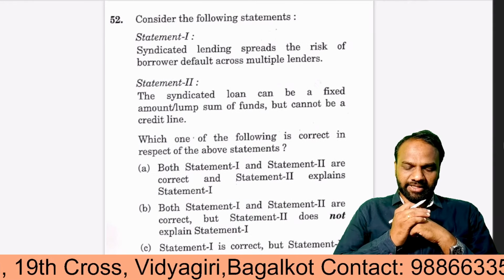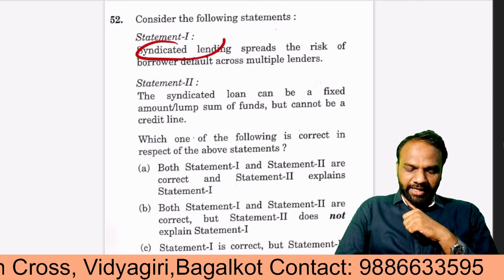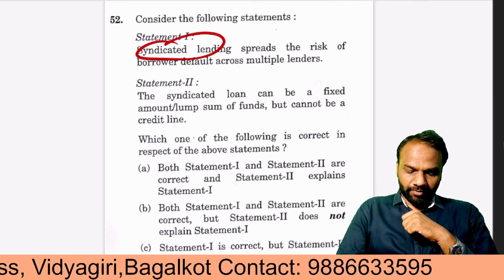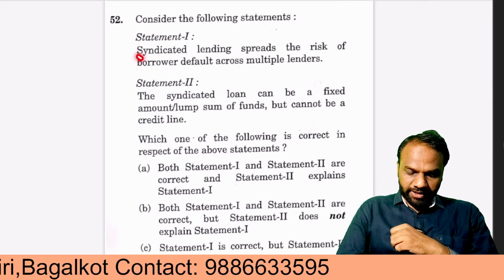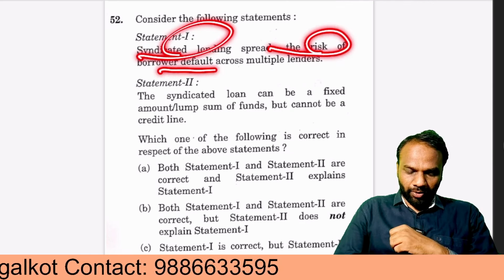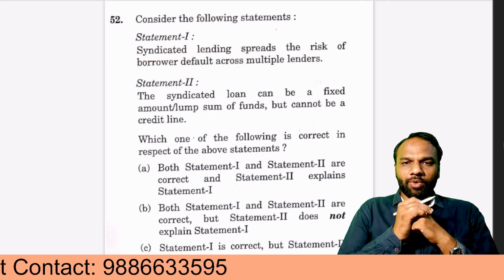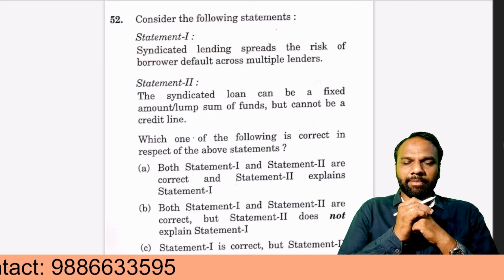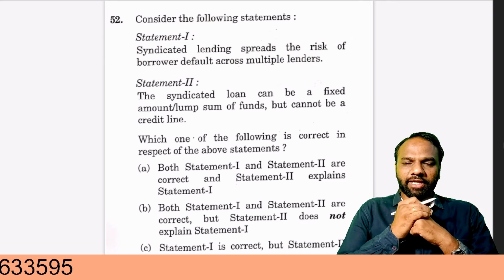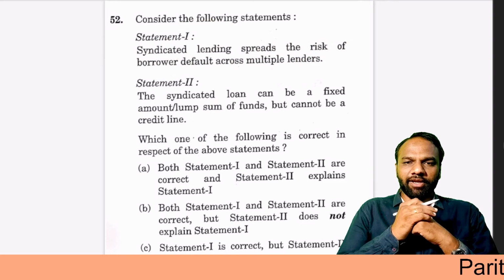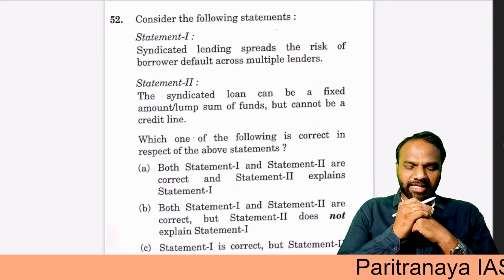Next, consider the following statements. Syndicated lending spreads the risk of borrower default across multiple lenders. So what does syndicate lending mean? Syndicate lending means when 2 or more banks together lend to a single borrower, then we call it syndicate lending. Generally when the borrower wants a huge amount of money, and a single bank is unable to give that loan, then syndicate lending takes place.